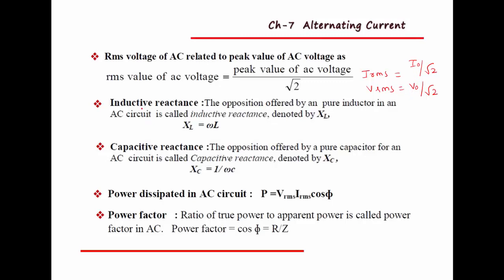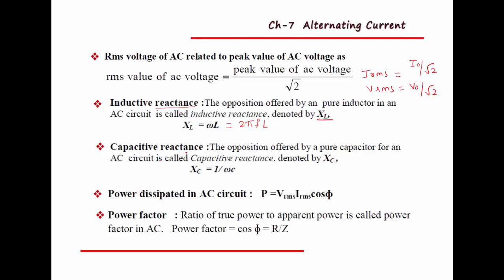Then the next point, inductive reactance and capacitive reactance. These two are very important, and they are similar to resistance. See here, what is reactance? Reactance is the opposition offered either by an inductor or by a capacitor. Inductive reactance means the opposition offered by a pure inductor, and it is denoted by the symbol XL. So XL equal to omega L, or we can write it as 2 pi f L.